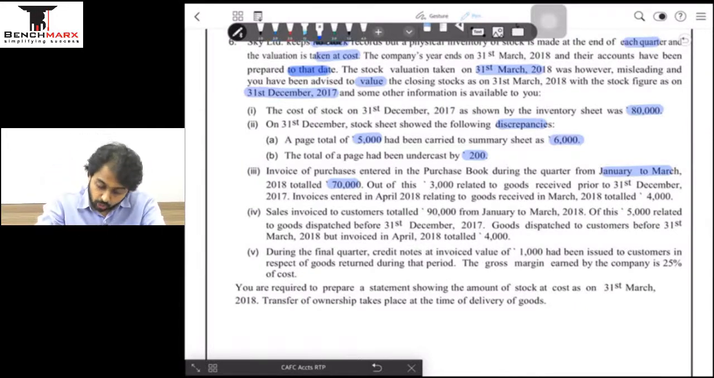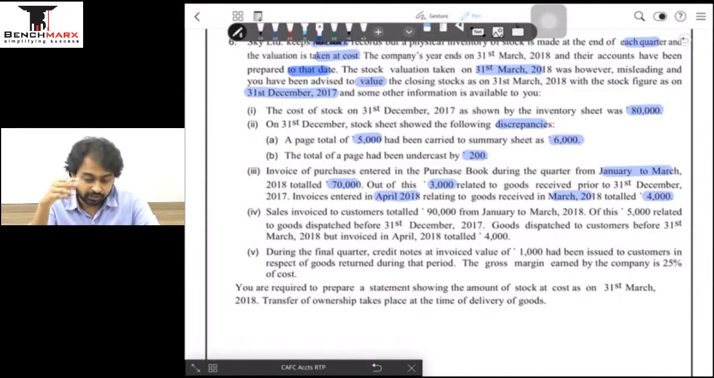आगे बढ़ेंगे. Out of this 3,000 relate to goods received prior to 31st December and the invoices entered in April 18, 31st March के बाद वाला April. These relate to goods received in March 18 totaling to 4,000. So these two things are also going to require adjustment to find the actual correct stock position.